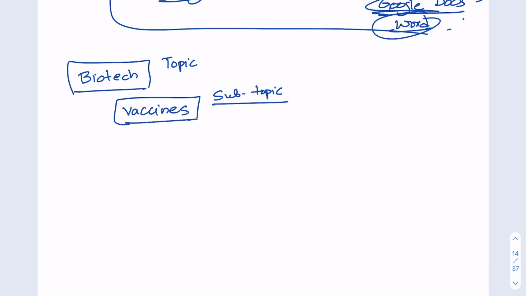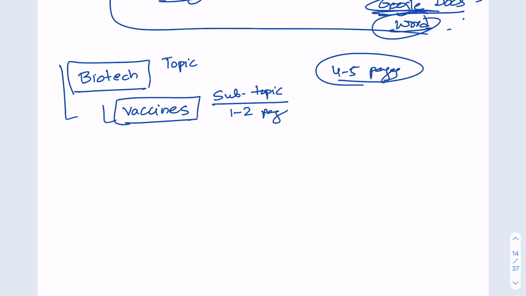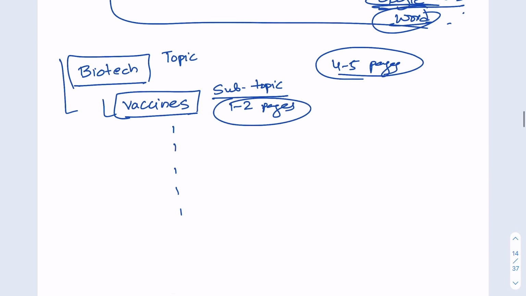And under this, I will leave out 4-5 pages so that I can write all the notes related to this vaccine topic. There will be maximum 1 to 2 pages. So for biotech, I can leave out 4 to 5 pages, 10 pages, whatever. And for my vaccines, I'll leave out 1 to 2 pages. And in this, I will put the information whatever I am studying.